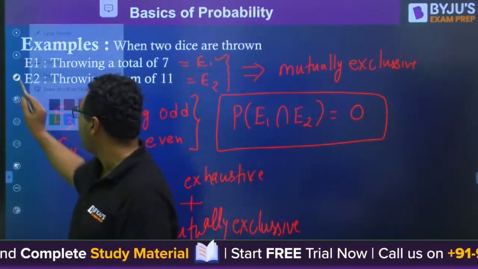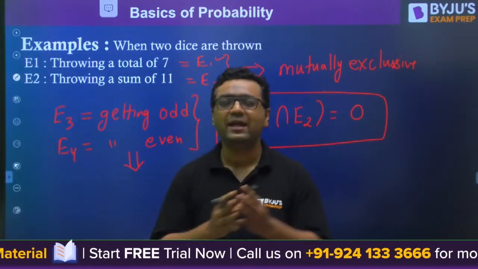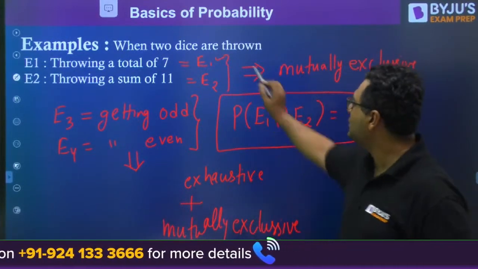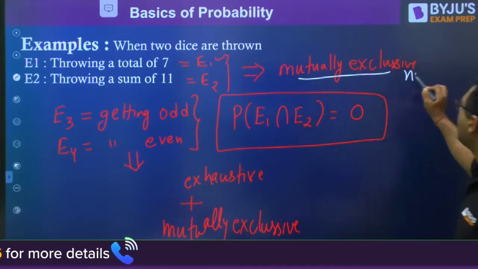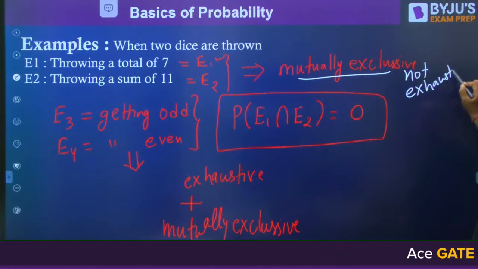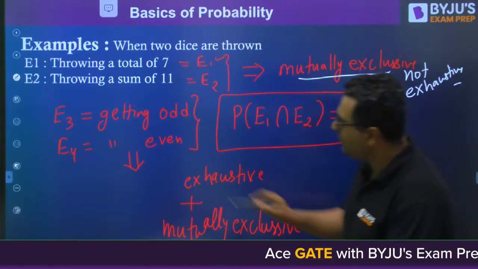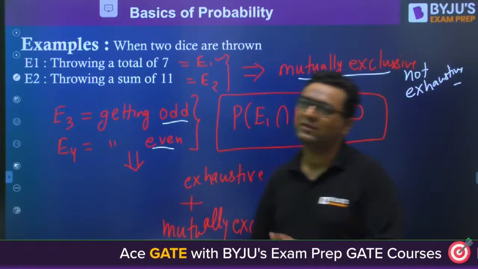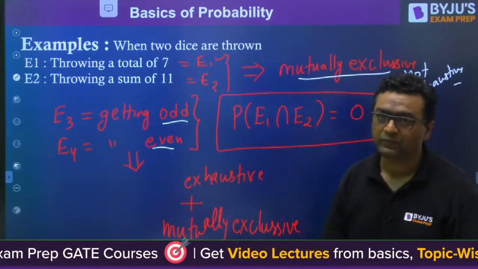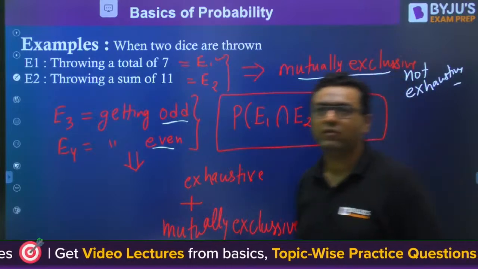So my dear, all possibilities are there: we can have events that are mutually exclusive but not exhaustive. These two are mutually exclusive, not exhaustive, because there are other outcomes also possible. This is the case where they are mutually exclusive as well as exhaustive, because other than this there is no possibility. Is it clear for everyone?